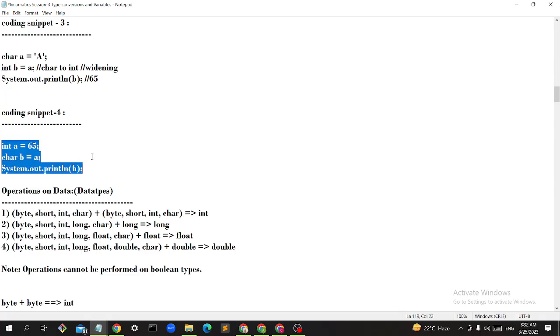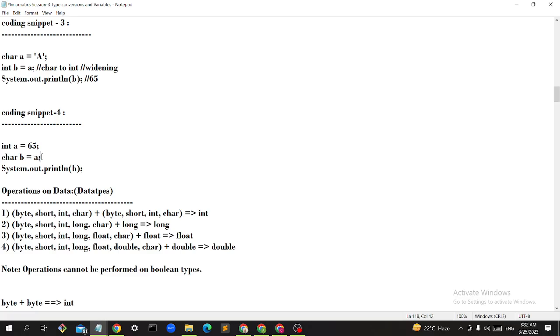you should tell me, guys: this A is of which type? Int type. B is of char type, character. So what is this conversion? Like int to char or char to int or something? It's int to char.